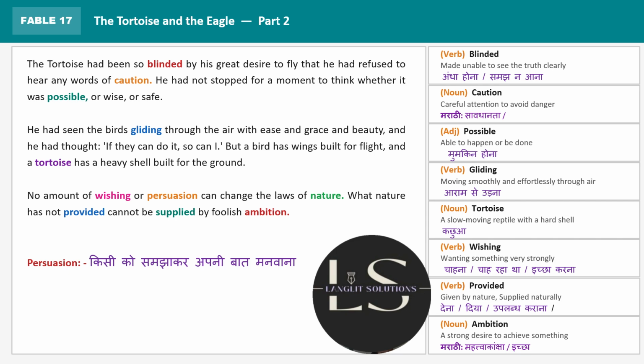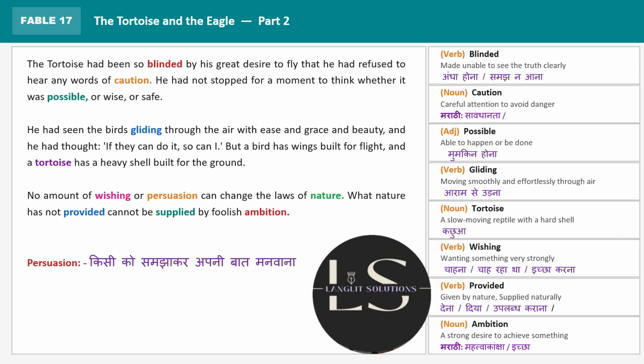Next, he had seen the birds gliding through the air with ease and grace and beauty, and he had thought, if they can do it, so can I. He had seen the birds gliding through the air. So his desire to fly like those birds was coming from his observation when he was looking at those birds, and he saw them gliding through the air.